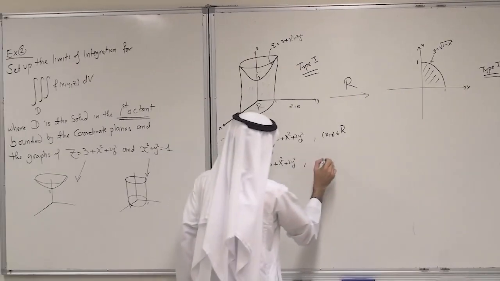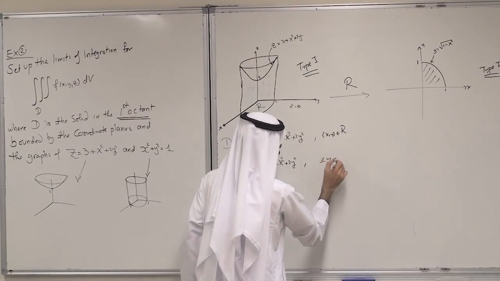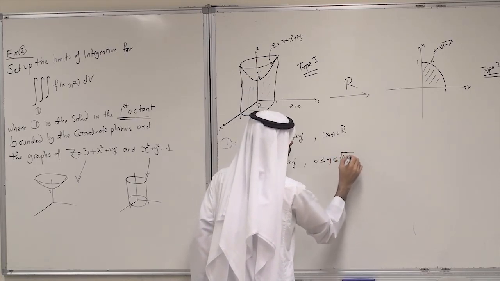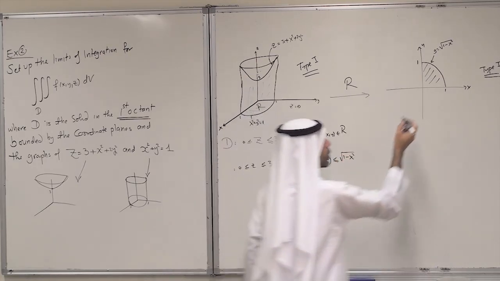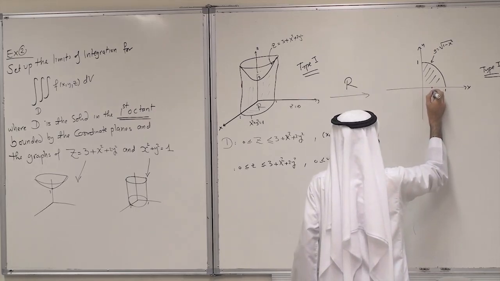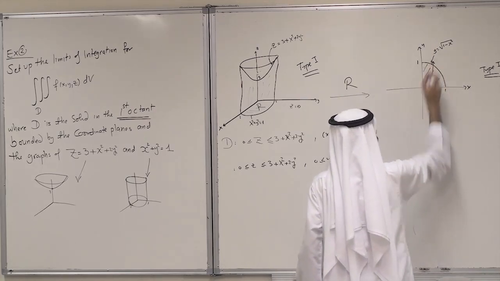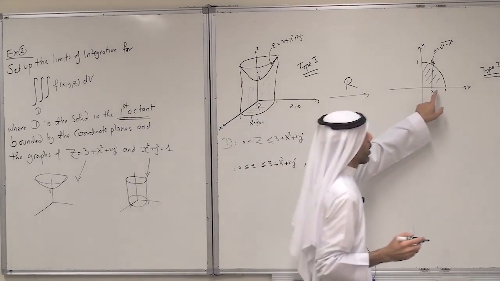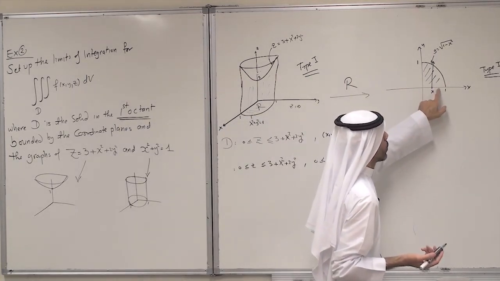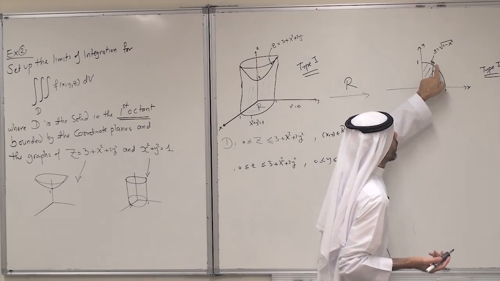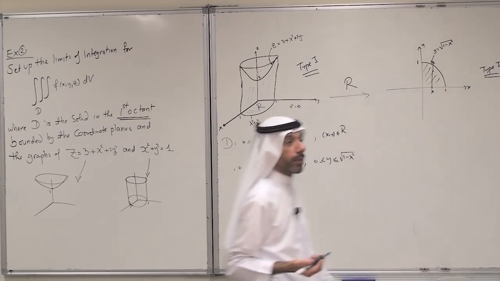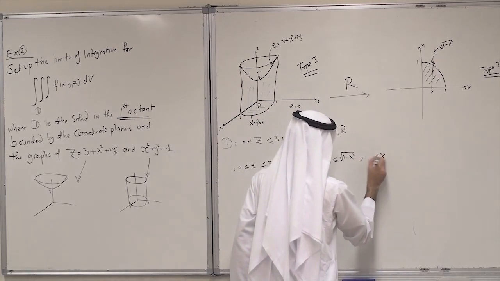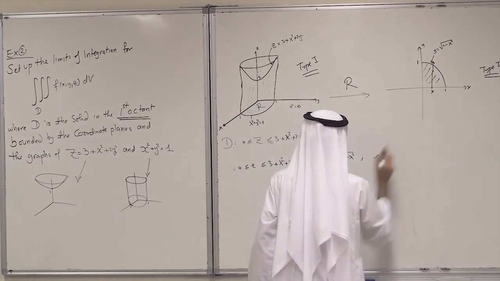So the limits of y are from 0 to root 1 minus x squared. If you take any x here and take a vertical line parallel to the y-axis, then you enter through the x-axis, y equal to 0, and you leave through the circle, y equals root 1 minus x squared. And x is between 0 and 1.